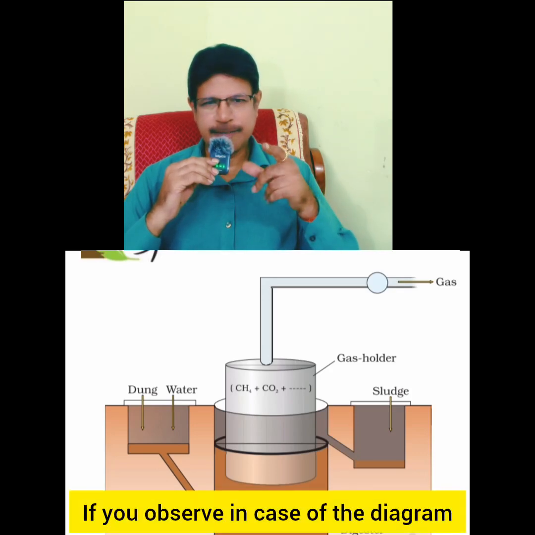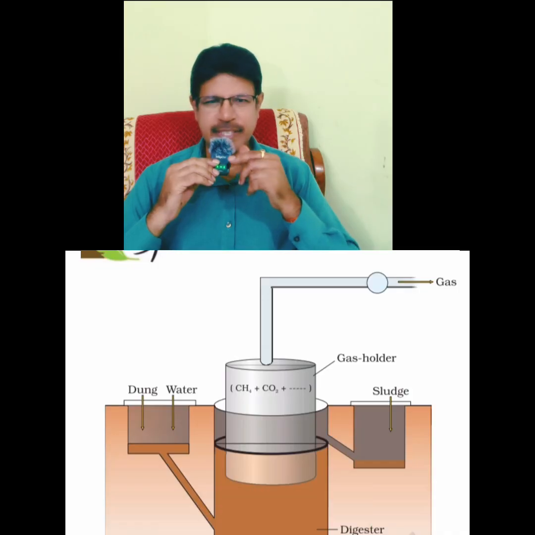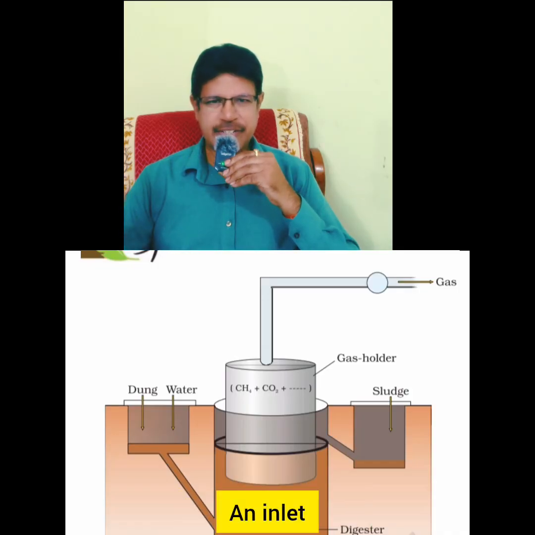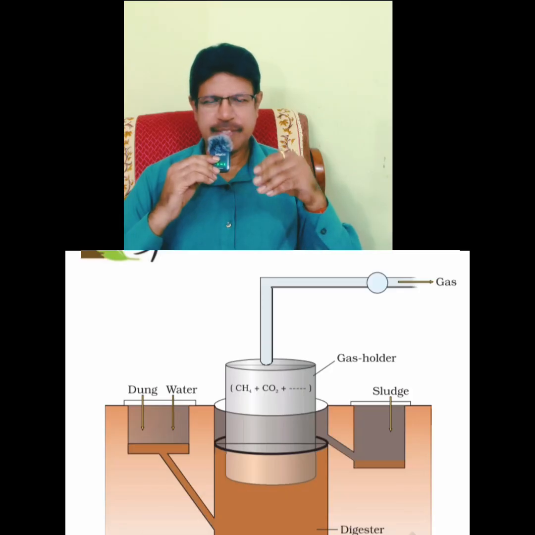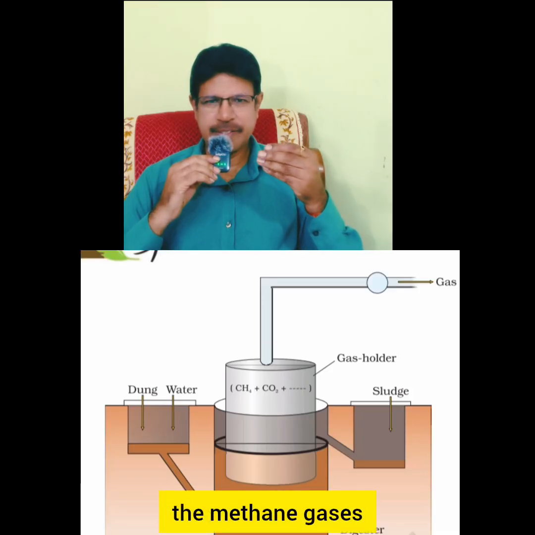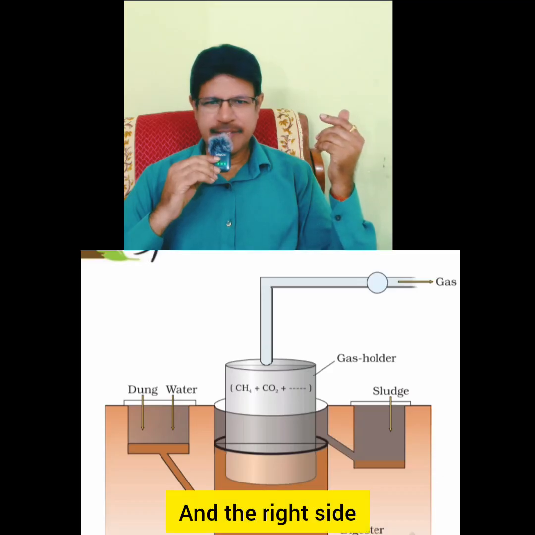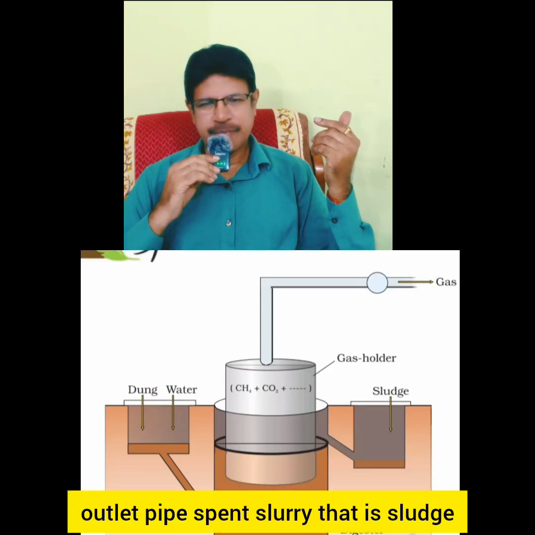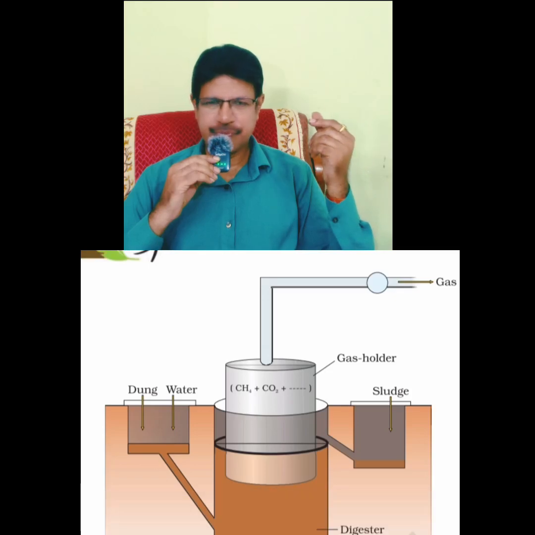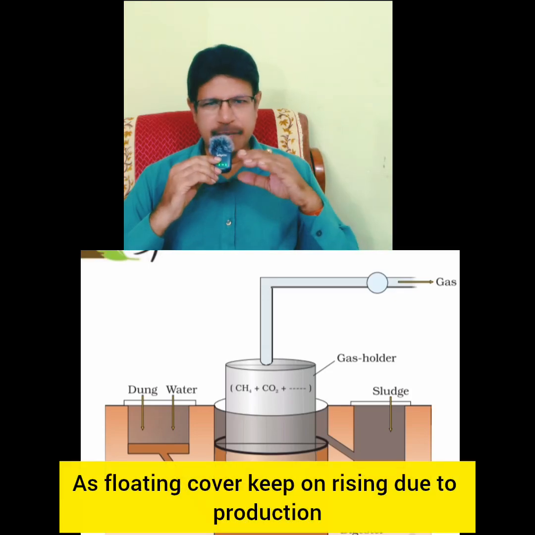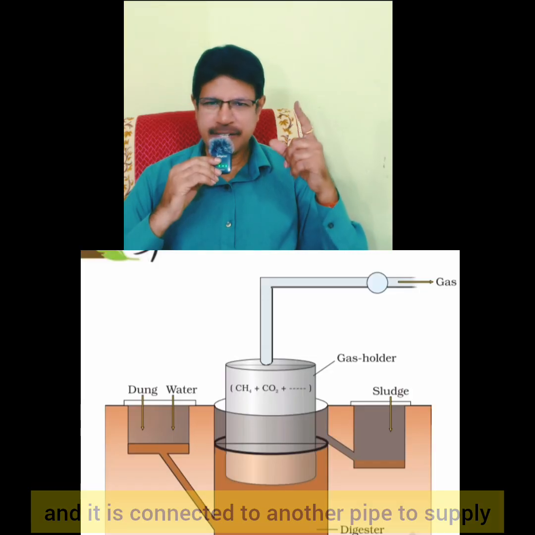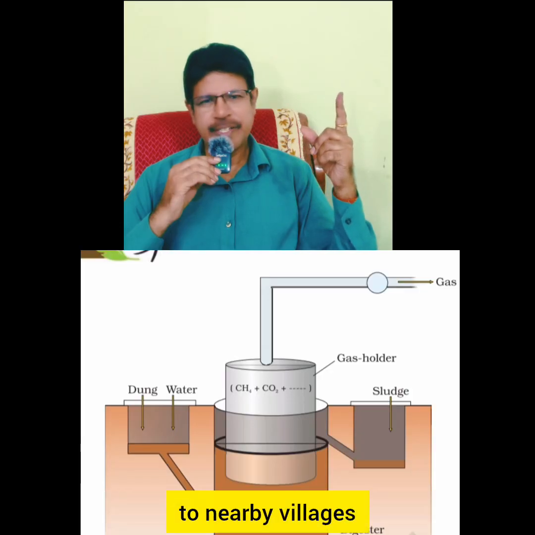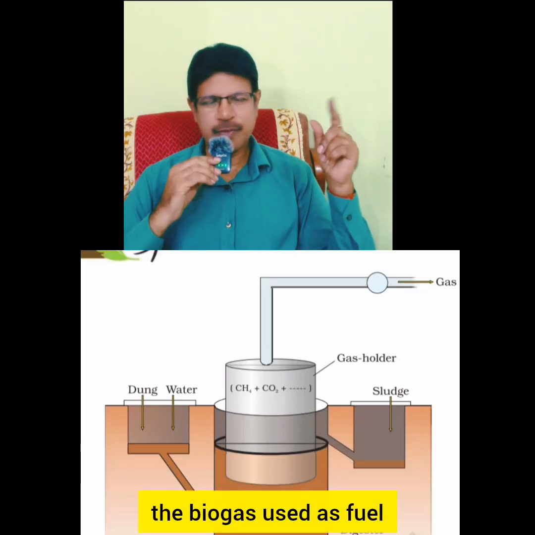If you observe the diagram, there is a digester, equal to the trench. There is an inlet from which a slurry of dung is fed. And a gas holder, that is the floating cover, holds the different gases, carbon dioxide and methane. On the right side is the outlet pipe for spent slurry, that is sludge. As the floating cover keeps on rising due to production of gas, connected to it is an outlet pipe, which is connected to another pipe to supply the biogas to nearby villages, to be used as fuel.